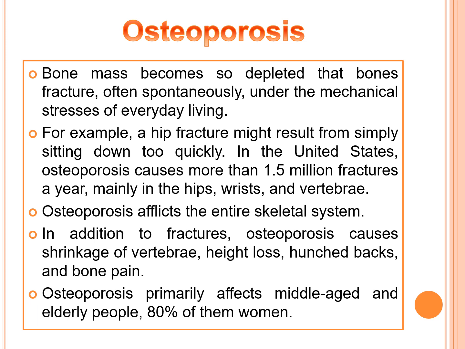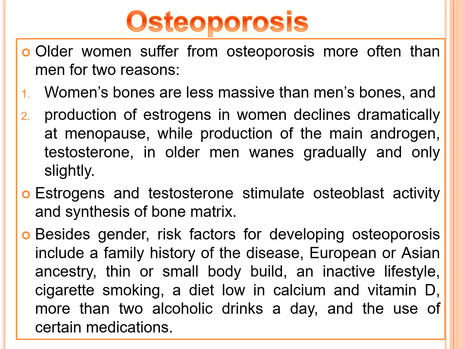Osteoporosis primarily affects middle-aged and elderly people, 80% of them being women. Older women suffer from osteoporosis more often than men for two reasons. Women's bones are less massive than men's bones, and production of estrogens in women declines dramatically at menopause, while production of the main androgen, testosterone, in older men wanes gradually and only slightly. And estrogens and testosterone stimulate the osteoblast activity and synthesis of bone matrix.